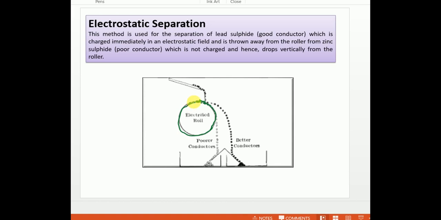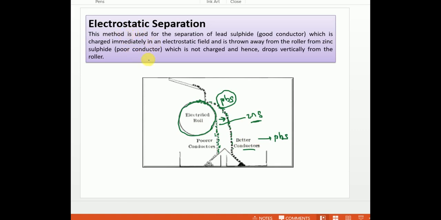The zinc sulfide, a poor conductor, will fall down vertically, but the good conductor will get repelled and move away from the electrified roller. So lead sulfide moves away from the roller because it is a good conductor, and zinc sulfide, a bad conductor, just falls vertically. In this way we can separate conductors from non-conductors.